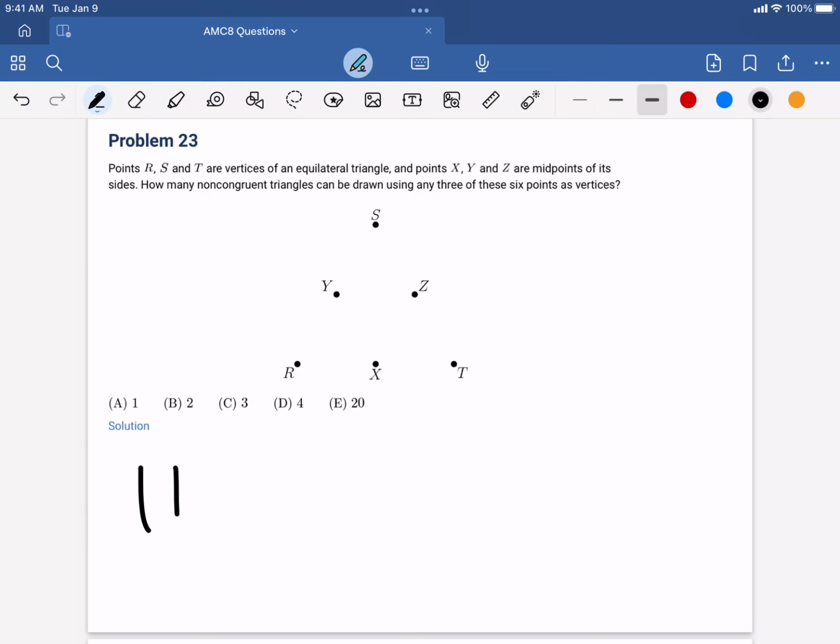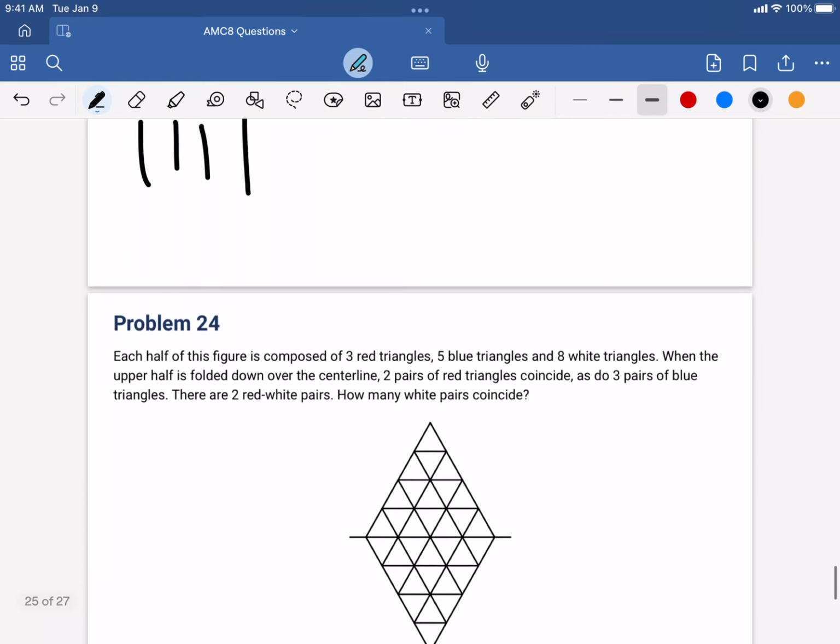And other iterations of the same thing would be like this. We can't count that again. So that's one more triangle. And the last type of triangle is this one. And this again has a base of this and a height of this. This can be seen again over here like this and like this. These are just all iterations of the same triangle. So that would be the last one. So the answer is D, 4 triangles.